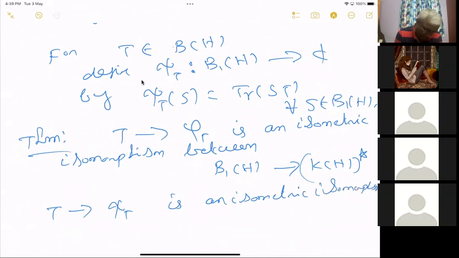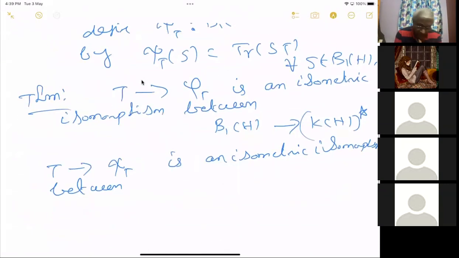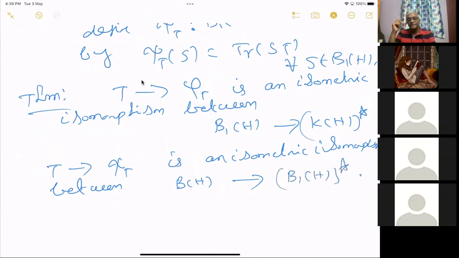Isomorphism between trace class operators, sorry, from B of H to the dual of trace class operators. Okay, B1 is star.